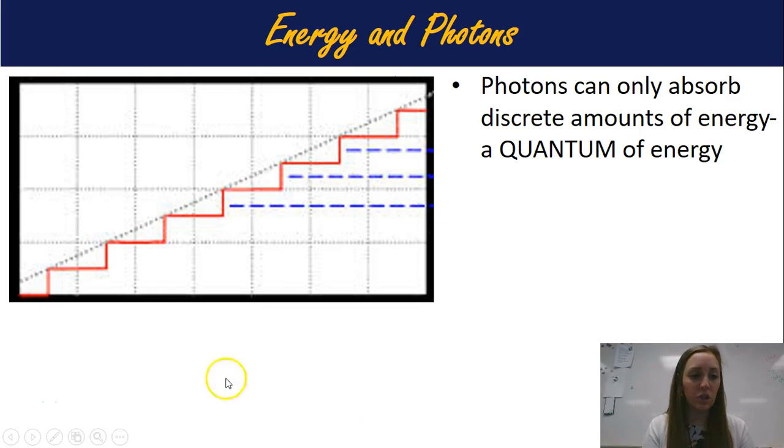Now, if you look at this chart, you can see that this energy is being absorbed. You get this bit, and then you have to absorb a certain amount more, a quantum more, and then a quantum more, and a quantum more. So these photons only absorb certain amounts of energy.